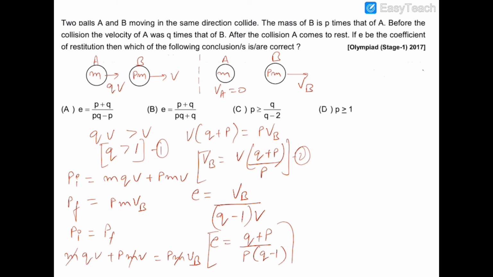This is the value of E, which correctly matches option A. So option A is one correct option. B is obviously incorrect. Now we move on to option C.